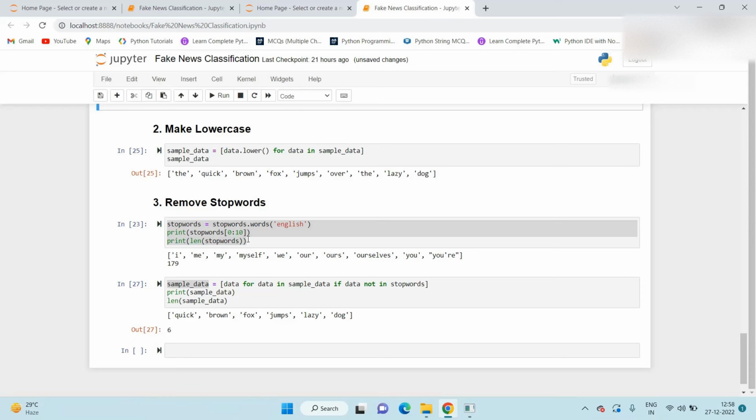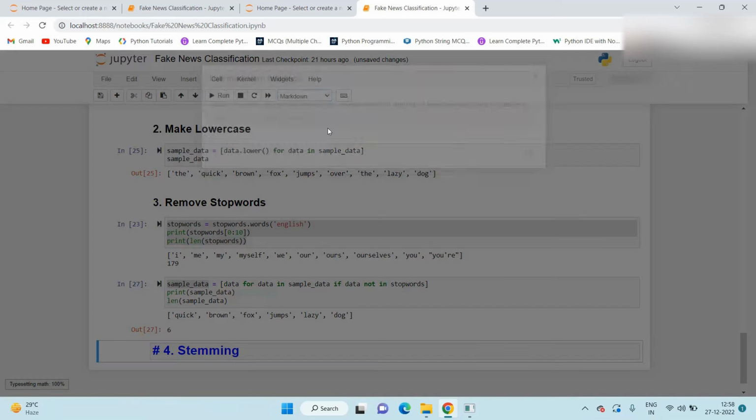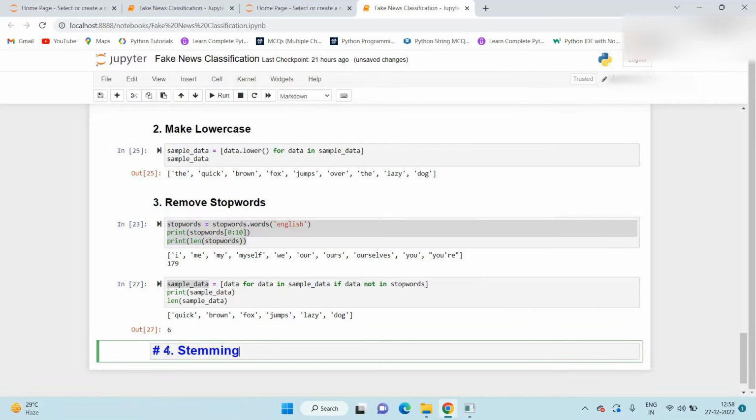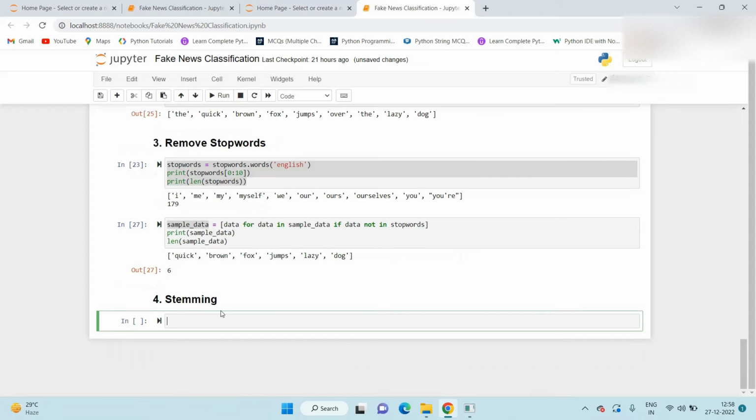After that, we move to the fourth operation, which is called stemming. Stemming is used to normalize the words into their base form or root form. The big problem with stemming is that sometimes it produces a root word which may not have any meaning.